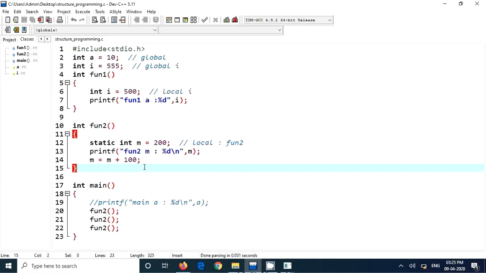Static is a very, very powerful concept in programming languages. In object-oriented programming and all, we have static functions, static objects, we have static usage in many places. To start with, static means you just have to remember the data is preserved. That's the highlight. Okay, thanks for listening.